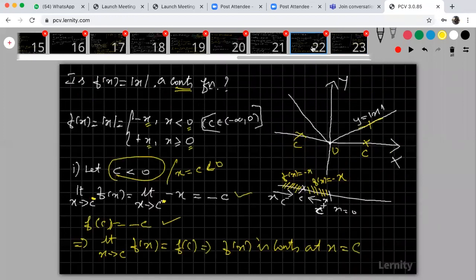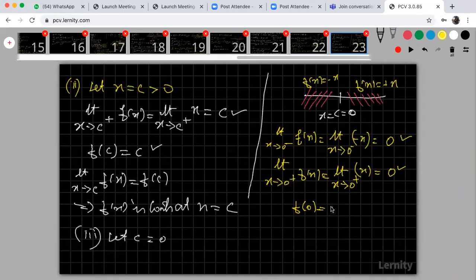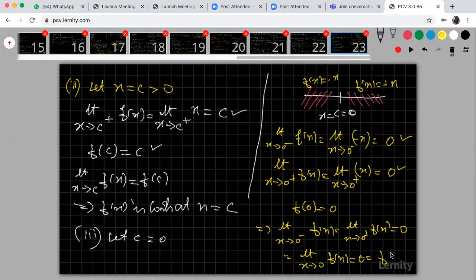What is my f of 0, the value of the function? When x is equal to 0, x is the function value. What is x actually? x is 0. So the value of the function is also 0. Which implies your left hand limit, 0 minus f of x, and right hand limit, 0 plus f of x, both are equal. This is nothing but your limit value. If these two are equal, this 0 is the limit value. Limit x tends to 0 of f of x is equal to 0. This is equal to f of 0, the function value. So the limit value and the function value are both equal. Therefore the function is continuous at x equal to 0.